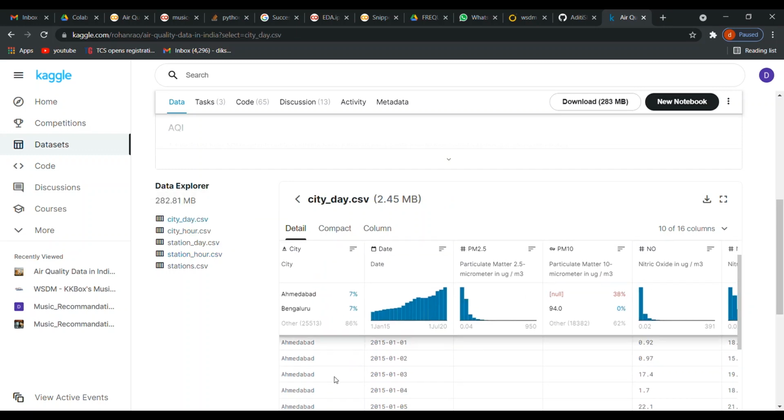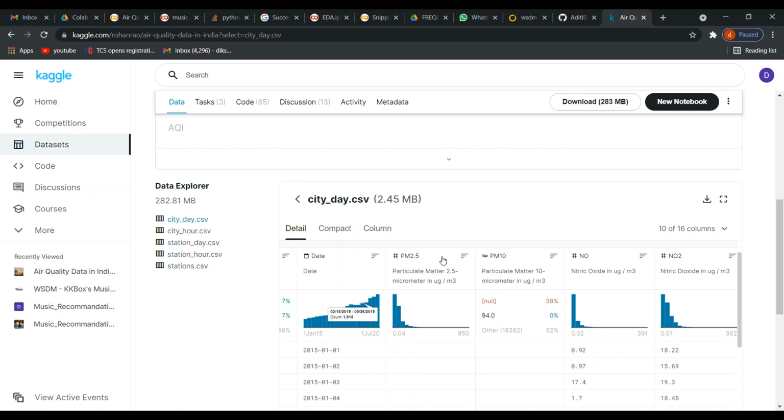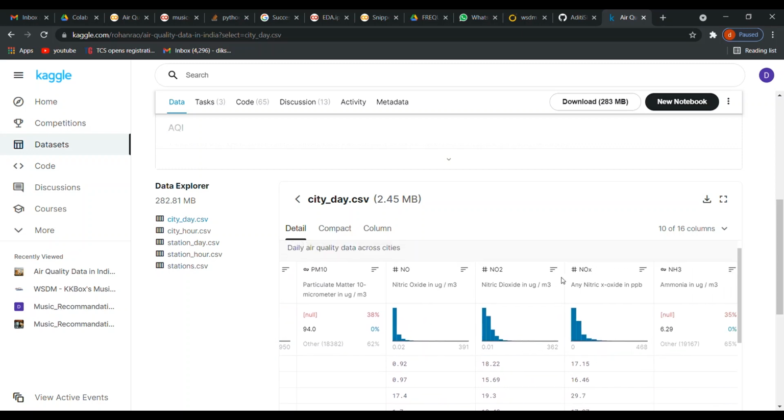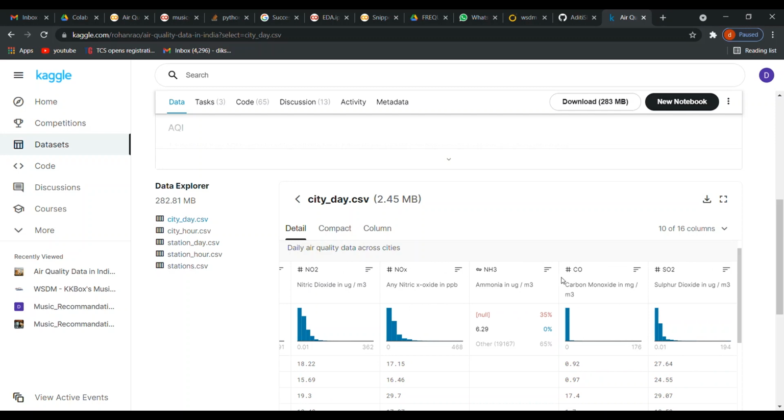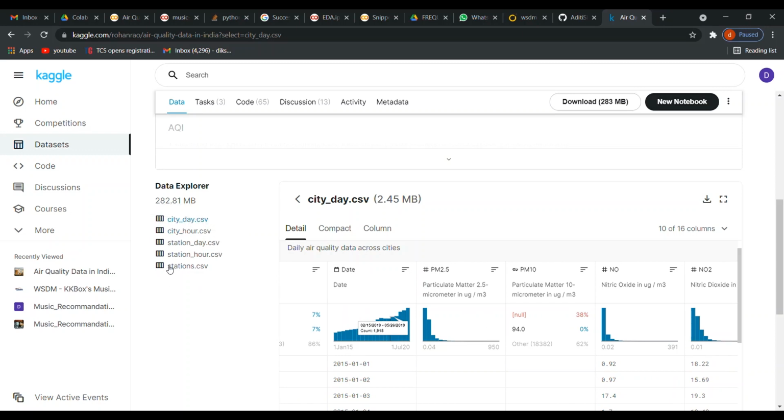Here you can see that instead of stations, they have mentioned cities, and the rest of the things are the same. Here you have the elements such as PM 2.5. Now PM is particulate matter and 2.5 is the size of the matter. Similarly here PM 10 is particulate matter with the size of 10, and the rest of the elements are helpful in calculating our air quality index. So we don't need these 4 data sets. We are going to choose just this data set.